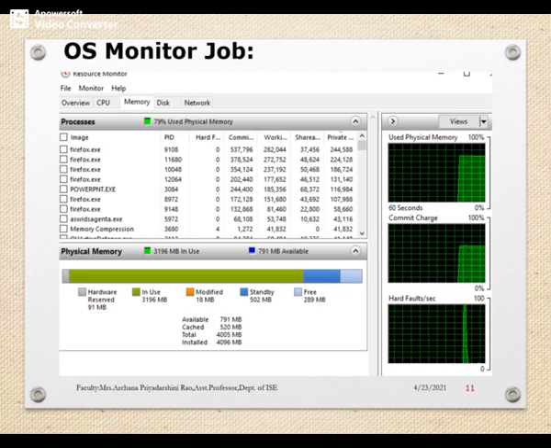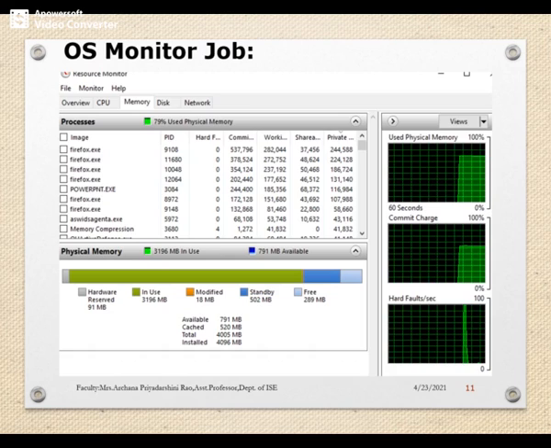Next is the OS monitor view. We can observe that for several processes there is a PID, and there is something called working, whether it's a working, shareable or private kind of process. So this memory is being managed, and here we are talking in terms of memory.